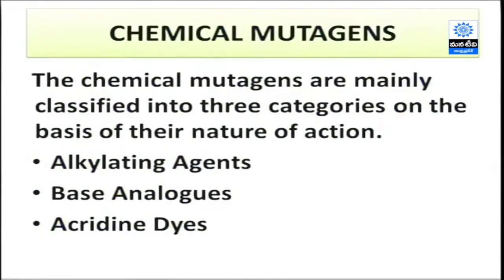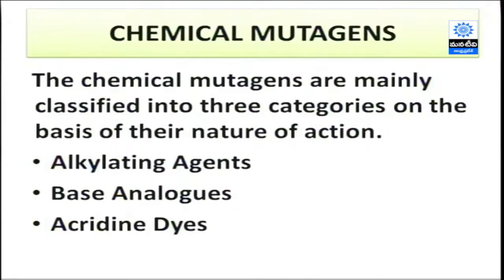Coming to chemical mutagens, they are classified into three categories on the basis of their nature of action: alkylating agents, base analogues, and acridine dyes. All three perform their function in different ways.